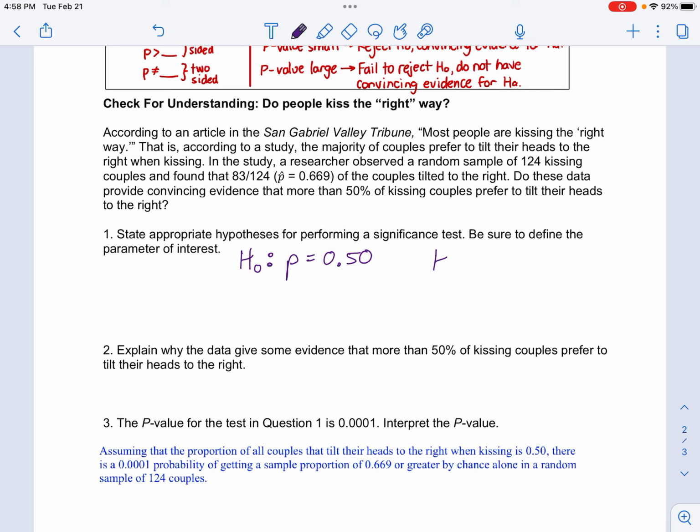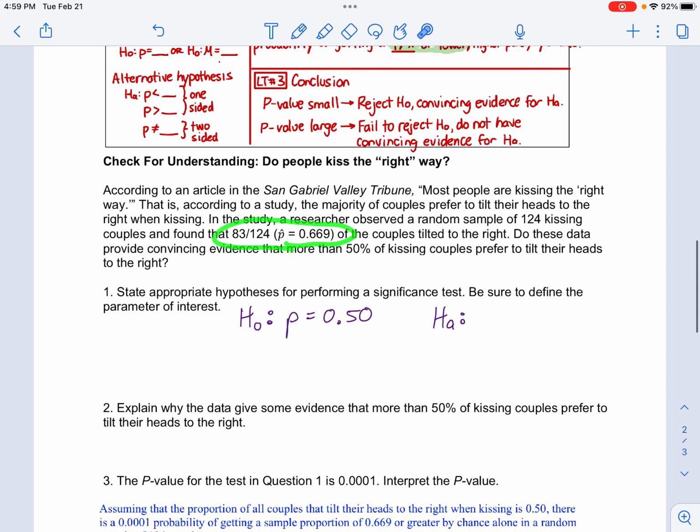The alternative would be, now you have to look at the results of the study. Here's the results. I got a number that was larger than 50%, so I'm going to go with the greater than one, so that the true proportion is greater than 50. Do not put 0.669 right here. A lot of kids would like to do that. They'll say, it must be exactly 0.669.